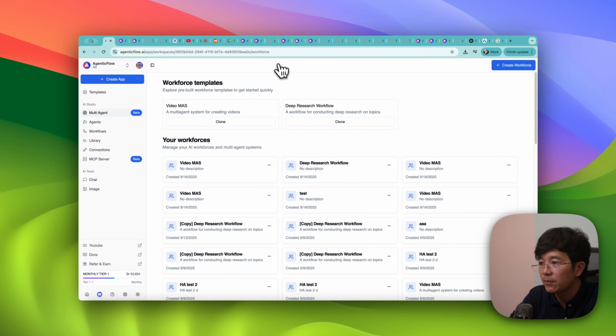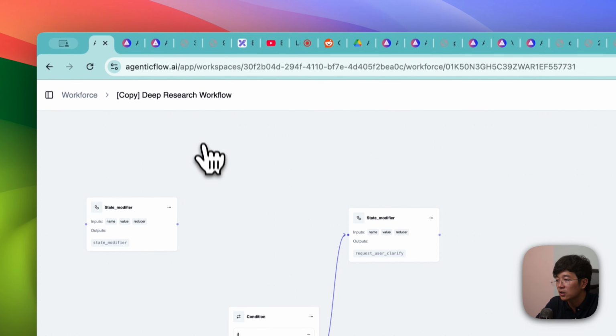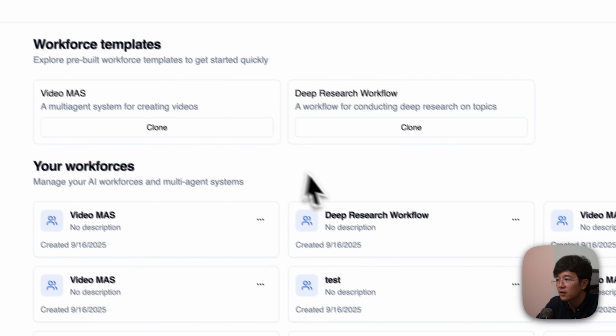Maybe there is some small issue that I just showed you, but we will fix that. We aim to publish a few more workforce templates, multi-agent systems, so that you can just clone them out of the box and give it a try. For example, for this one, the deep research agent, we already made it work, and that should be straightforward for you.